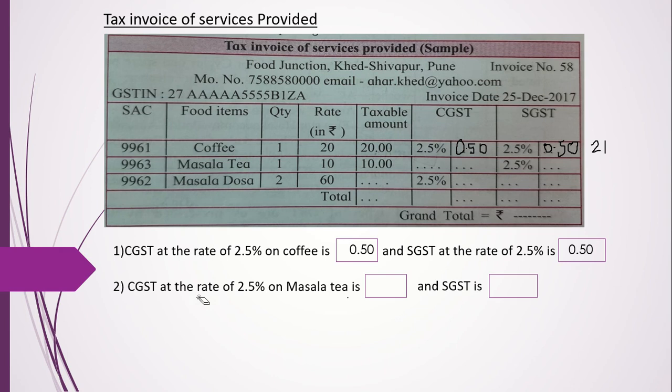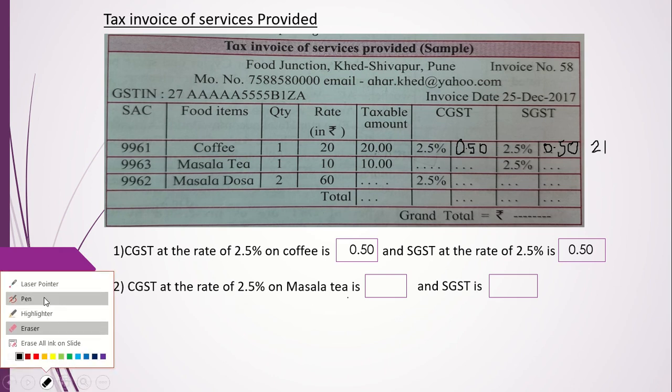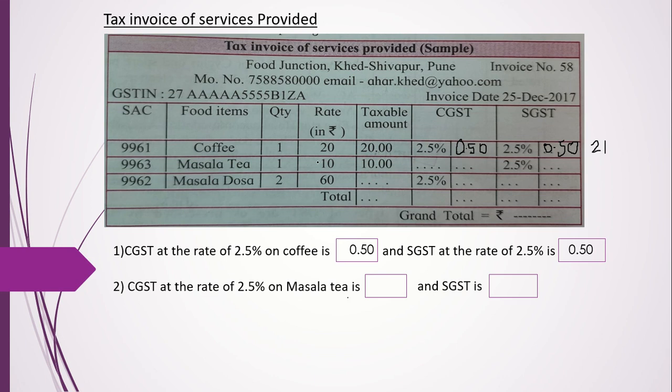Okay. Now CGST at the rate of 2.5% on masala tea. Now somebody has taken masala tea, 10 rupees. Okay. Now here 2.5% is there, so here also 2.5% CGST will be there. Both are going to be the same only. Okay. So how much will be on 10 rupees? On 10 rupees 2.5%. 2.5% means 2.5 upon 100. Percent means upon 100, right?